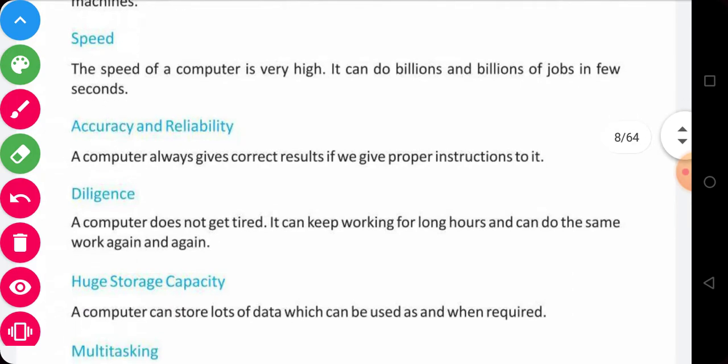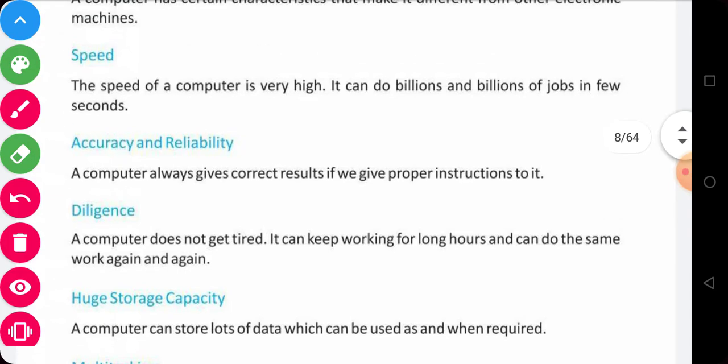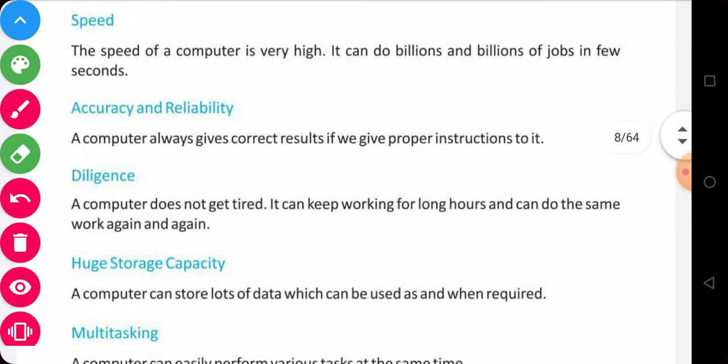Accuracy and reliability. The second important feature of a computer is accuracy and reliability. A computer always gives the correct result if we give proper instructions. Humans do not always do work with 100% accuracy, but a computer can do any work with 100% accuracy without any error. That's why a computer is so popular.